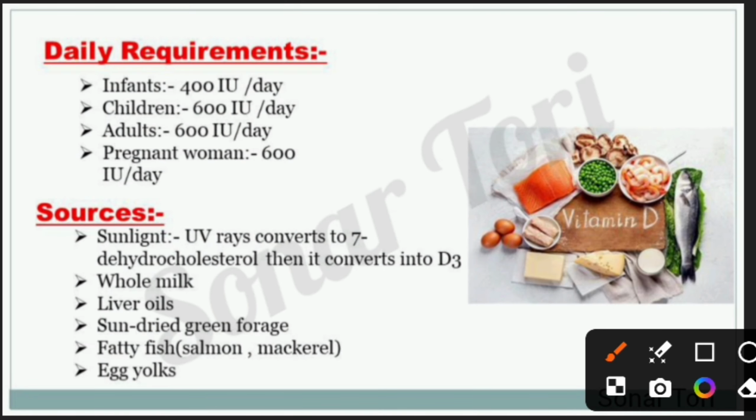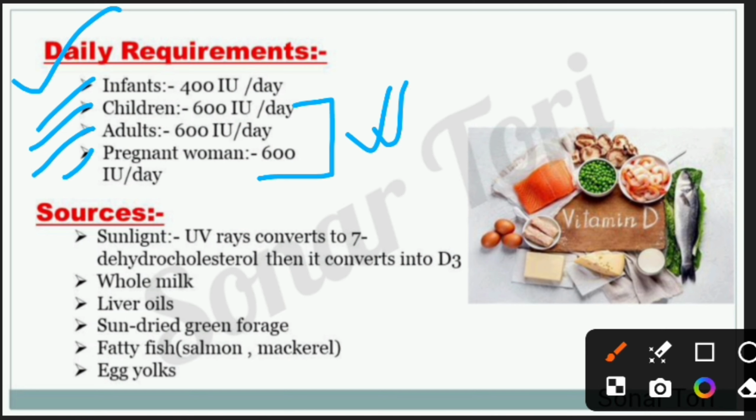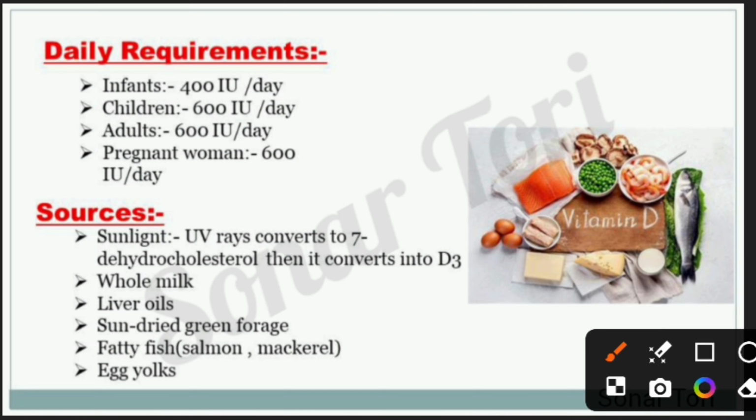Then the dietary requirements of vitamin D. In case of infants, it is 400 IU per day. In case of children, it is 600 IU per day. In case of adults, it is 600 IU per day. And pregnant women, it is also 600 IU per day. So the dietary requirement of vitamin D is the same in children, adults and as well as pregnant women.